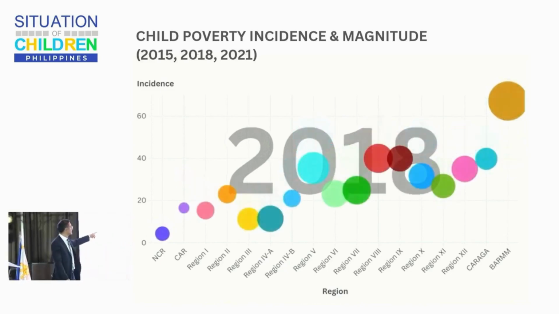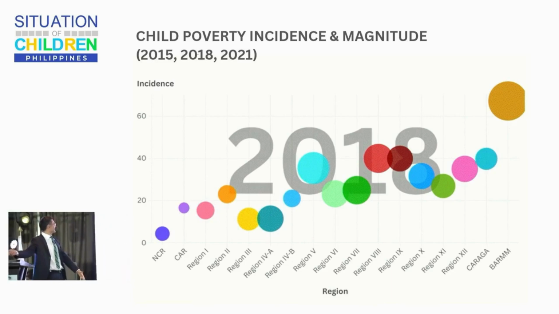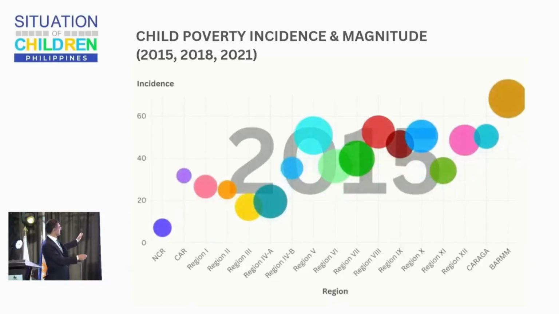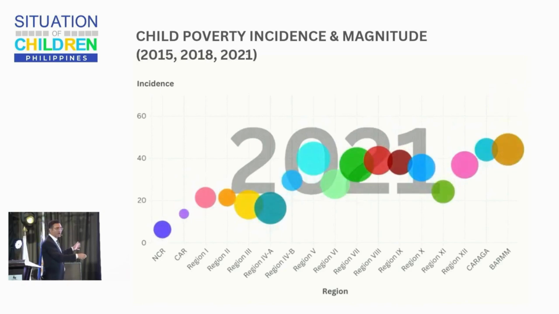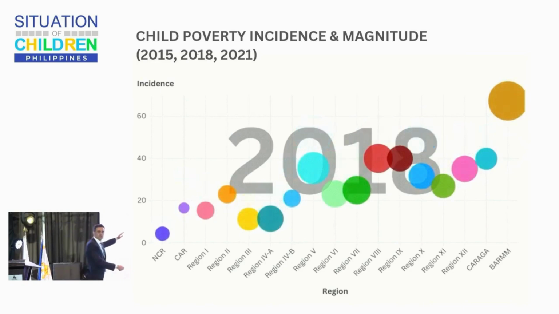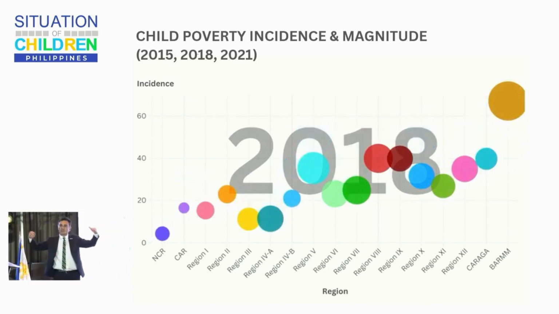2015, 2018, 2021. I have to go back, okay. Okay, 15, 18, 21. How cool is this? All the bubbles, all the balls are falling. What does that mean? In all the regions, poverty incidence is going down, right?